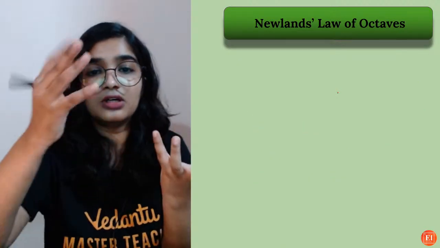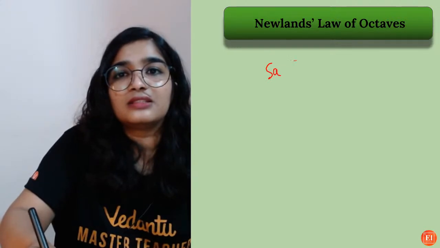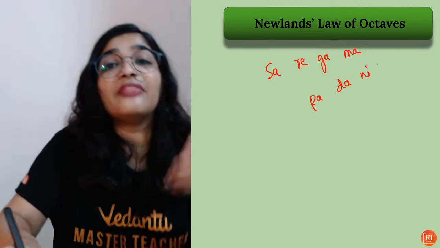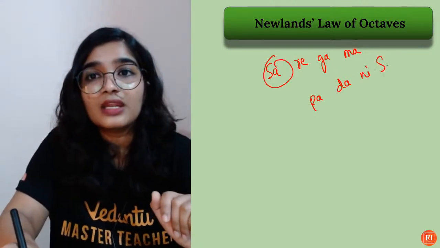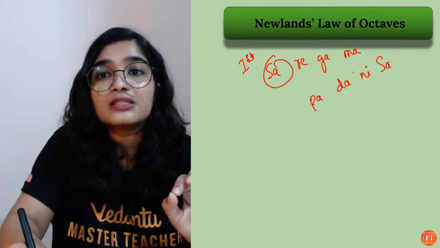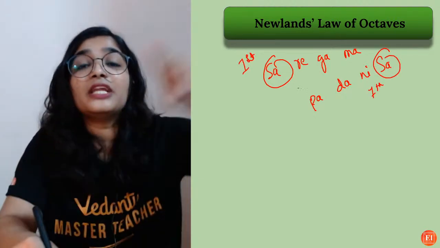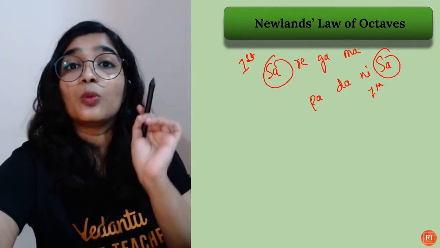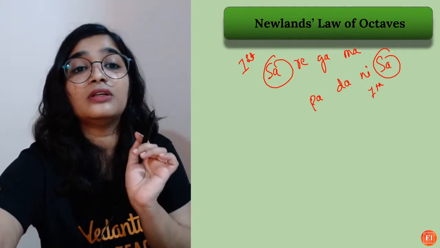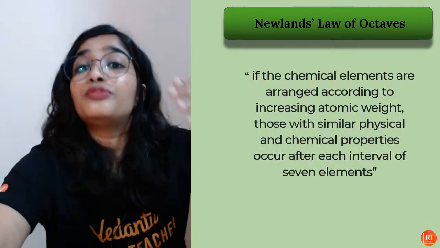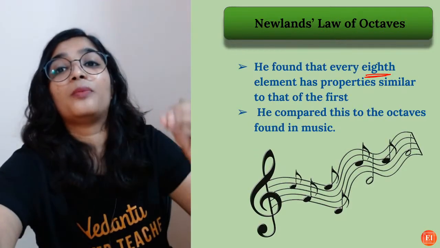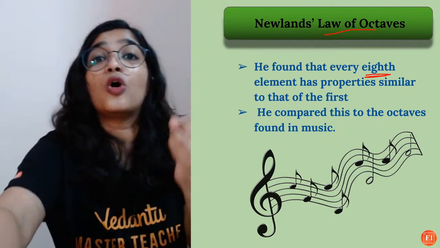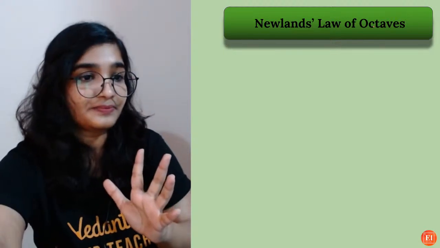In the case of musical notes, we have sa re ga ma pa da ni, right? And the next note is again sa. So this is the first one, this is the 7th note, and the 8th note is the repetition of the first one. The same observation was made when he arranged the elements according to increasing atomic masses. The first and 8th elements had similar properties. That is exactly the reason he gave us the law of octaves, octa meaning 8, right?